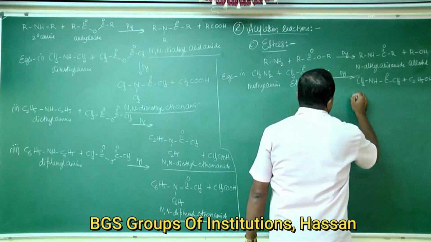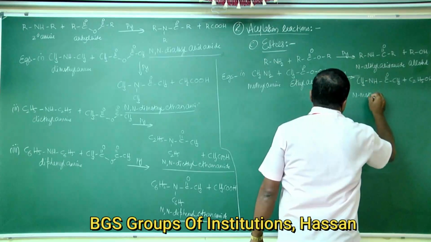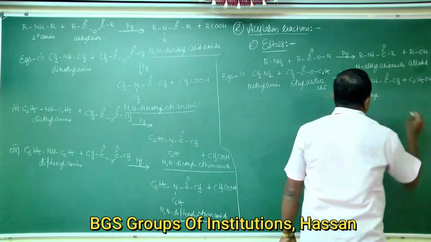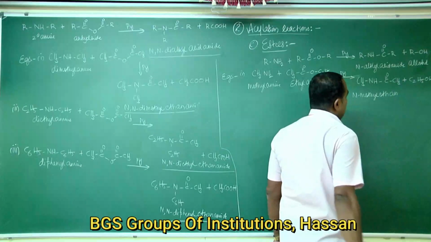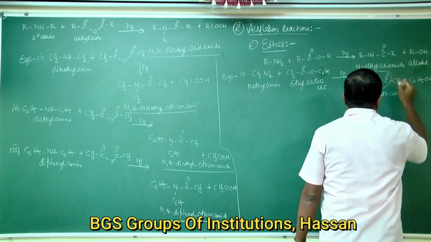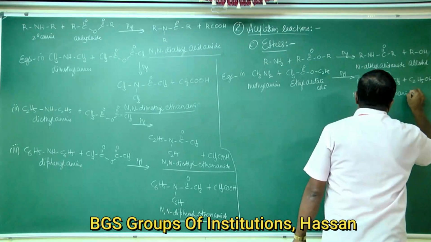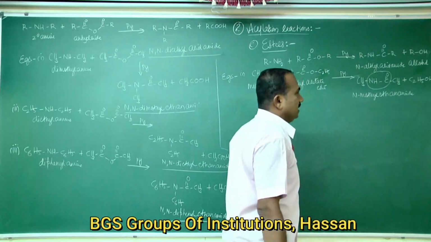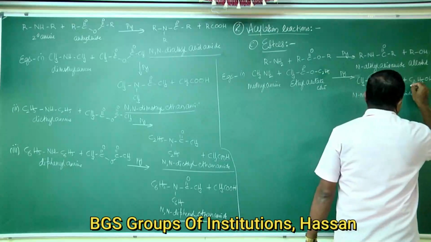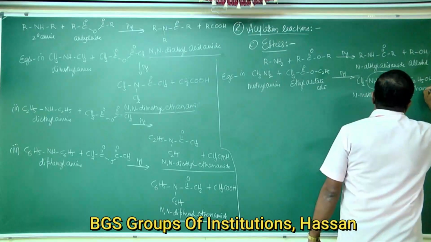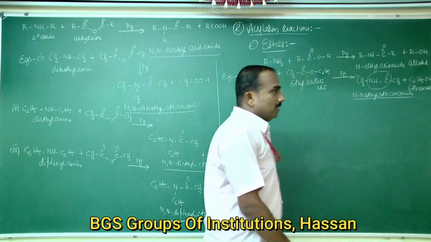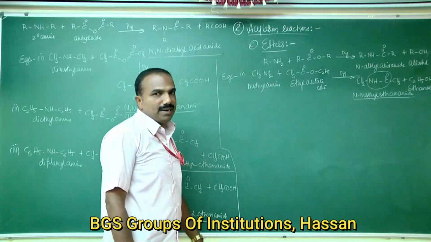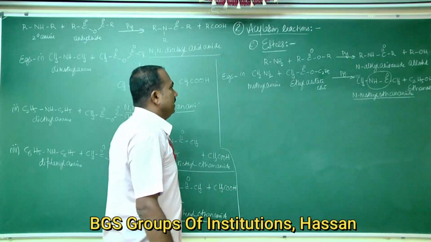This is N-methyl ethanamide, with two carbon atoms, a single bond type of linkage, and CONH as the functional group for amides, and the other product is ethyl alcohol or ethanol. Instead of acid, for esters the product is alcohol.